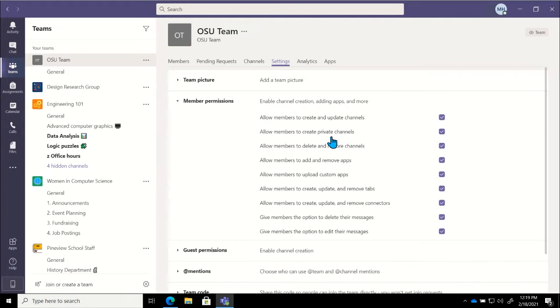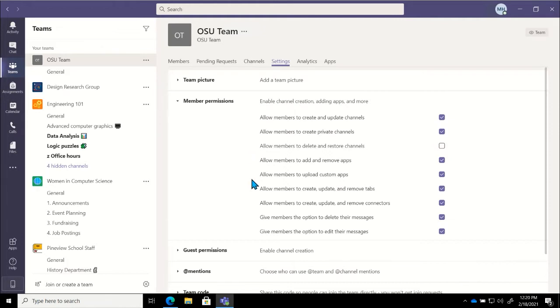Now, underneath of that, I'm going to choose whether or not members are allowed to delete and restore channels. So for right now, I'm going to go ahead and uncheck that box. They're going to be able to create channels. They'll be able to create private channels. What they're not going to be able to do is go in and delete channels. That's something that I would like our team owners specifically to be in charge of. I don't want to give other people that free reign just yet.